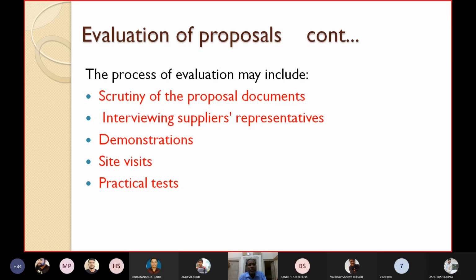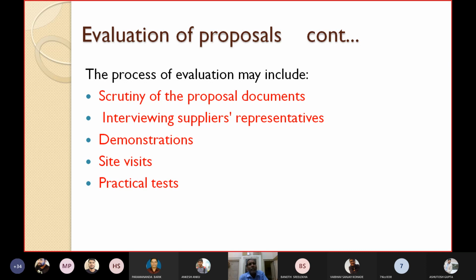The process of evaluation may include the following: scrutiny of the proposal documents. You first have to make some initial scrutiny of the proposal documents. Then interviewing suppliers' representatives. Very often, not everything is mentioned clearly in the tender paper, so you may interact with the different firms' representatives. Then demonstrations: if you are still not understanding the technical details, you may ask them to give a presentation or demonstration, and then you evaluate.